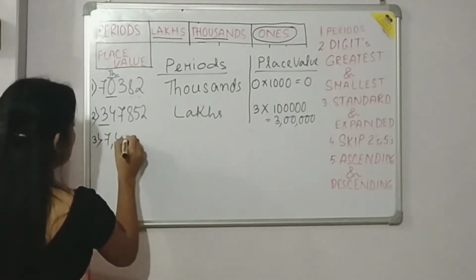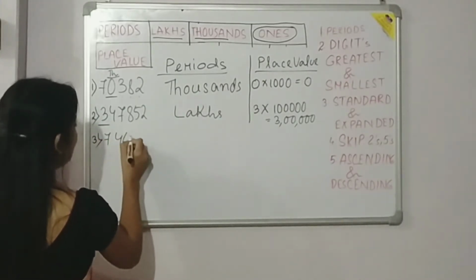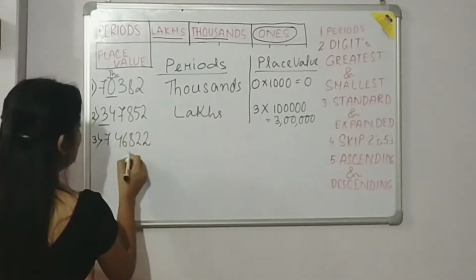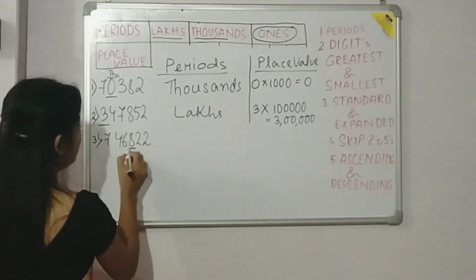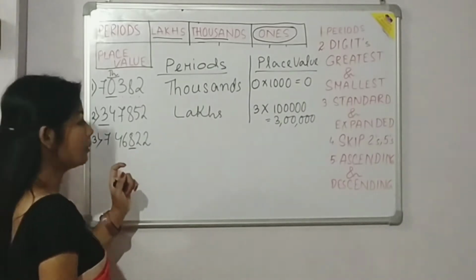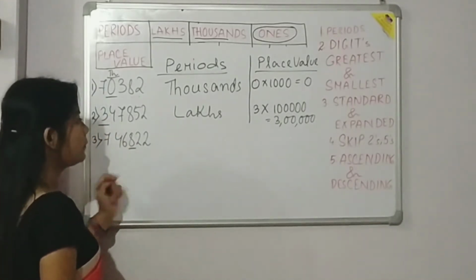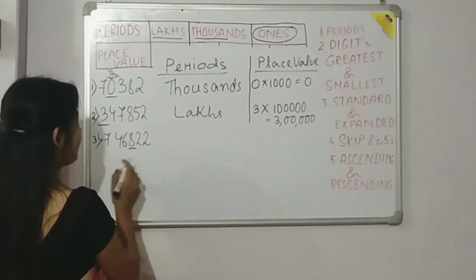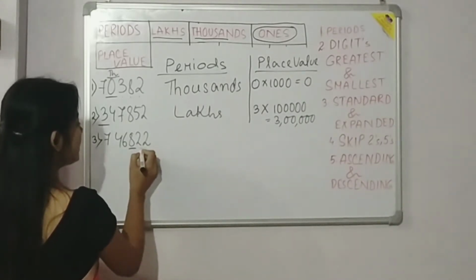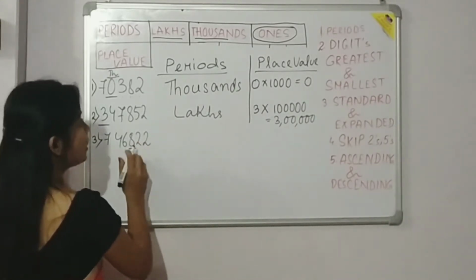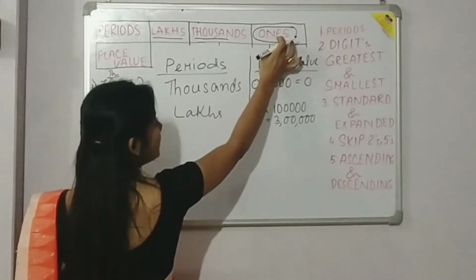7, 4, 6, 8, 3, 2. You have to find out the place value of 8, as well as the period. So for period we have to count the ones, tens, 100. So 100 comes under which period?